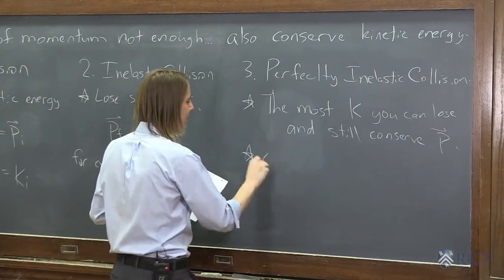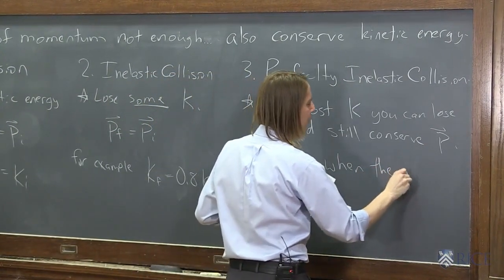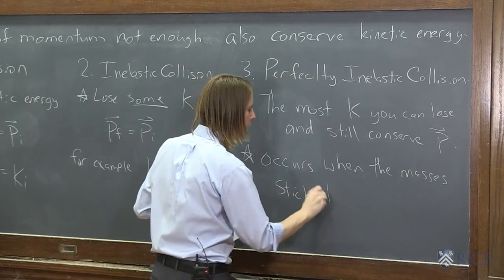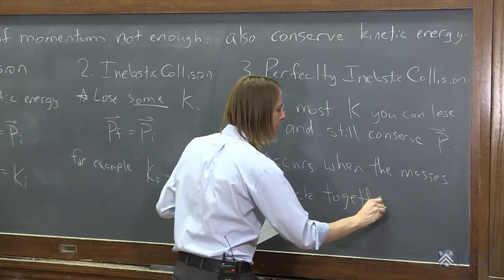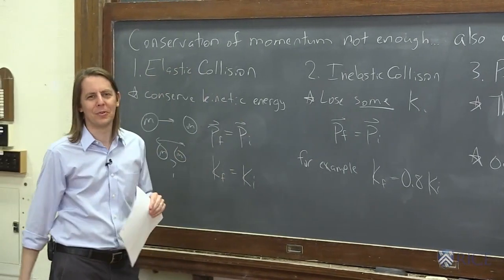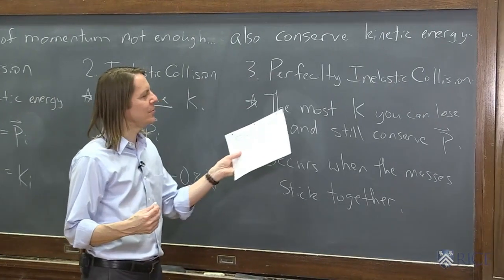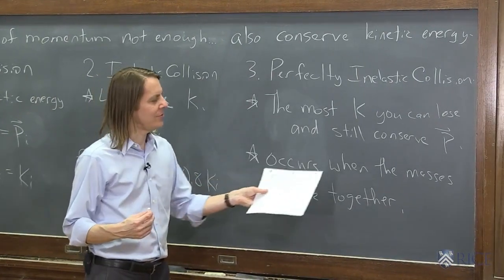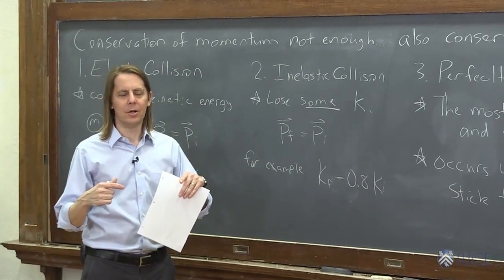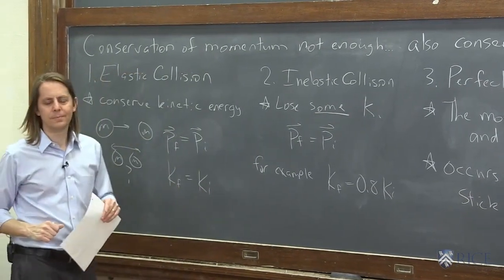The lucky thing is it occurs when the masses stick together. Why? Oh, it's complicated. Let's not worry about why. You can actually go through the numbers and convince yourself why. But for now, I just want you to know that this is the case. Perfectly inelastic, it's the most K you can lose, and it occurs when the masses stick together, which really just means the masses have the same final velocity. It's another way of saying the two final velocities are equal.